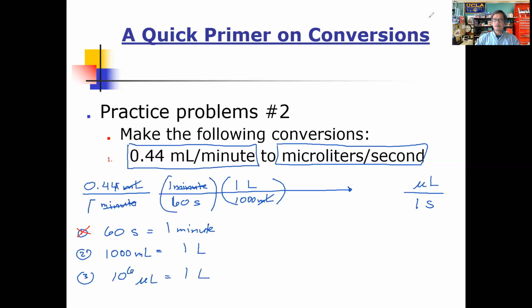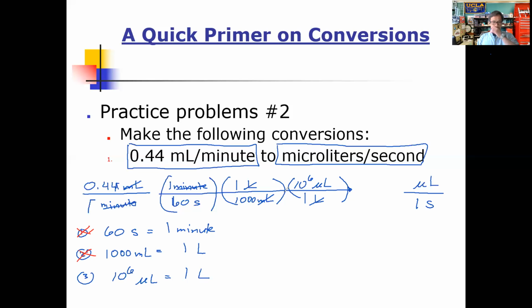All right. So we now have used this conversion. We've used that one. Don't reuse it. So understand this. Once we've used up one of these equivalences here, we're done with it. Don't reuse it. I physically sometimes just cross it out to remind myself to not use it. Okay. With that said, now we're not quite done yet. Why? Because remember, we want to end up with microliters here. This is liters. So we have to go ahead and use the final conversion factor, final equivalence here. And hopefully you recognize that we'll plug it in as 10 to the 6 microliters on the top and 1 liter on the bottom. Why? Because it allows us to cancel out that unit right there.